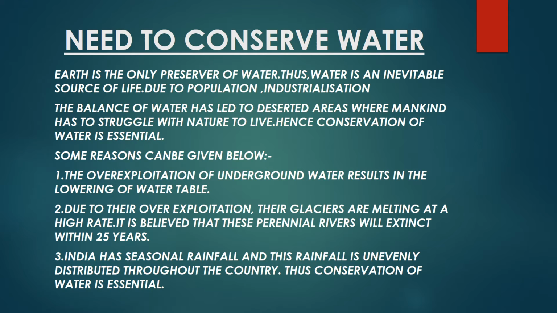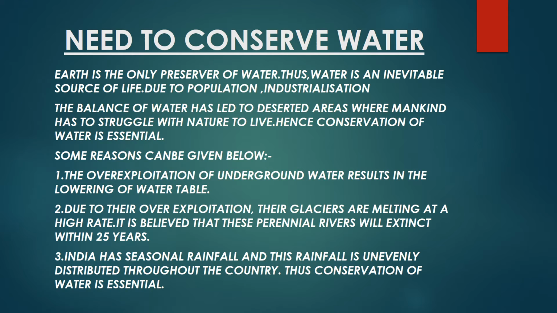Second one is due to over exploitation, glaciers are melting at a high rate. It is believed that the perennial rivers, and mostly we find the perennial rivers in the north, will extinct within 25 years just because we are using too much of water.